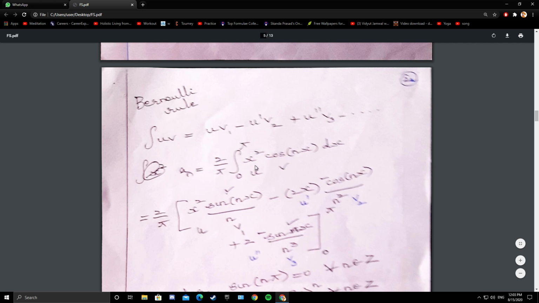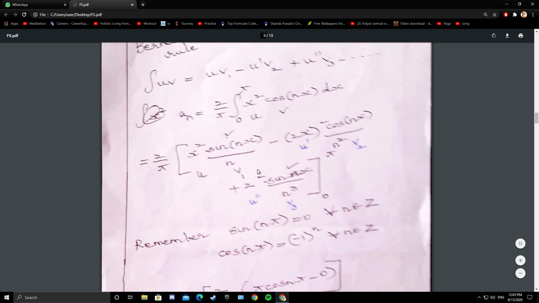So u v1: x square into integral of cos, that is sine of nx by n, minus u dash, derivative of x square, 2x, v2, integral of v1, that is minus cos of nx by n square, plus u double dash, derivative of 2x is 2, integral of minus cos is minus sine of nx by n cube, from 0 to pi.